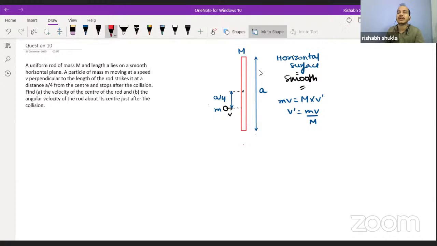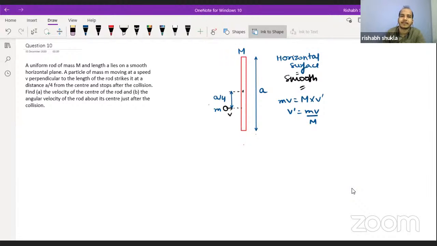Because there is no friction loss, the linear momentum of the system will remain conserved. In the same way, the angular momentum will also remain conserved. Just a second. So v dash can be calculated directly as m into v upon capital M, that is, mv upon M.